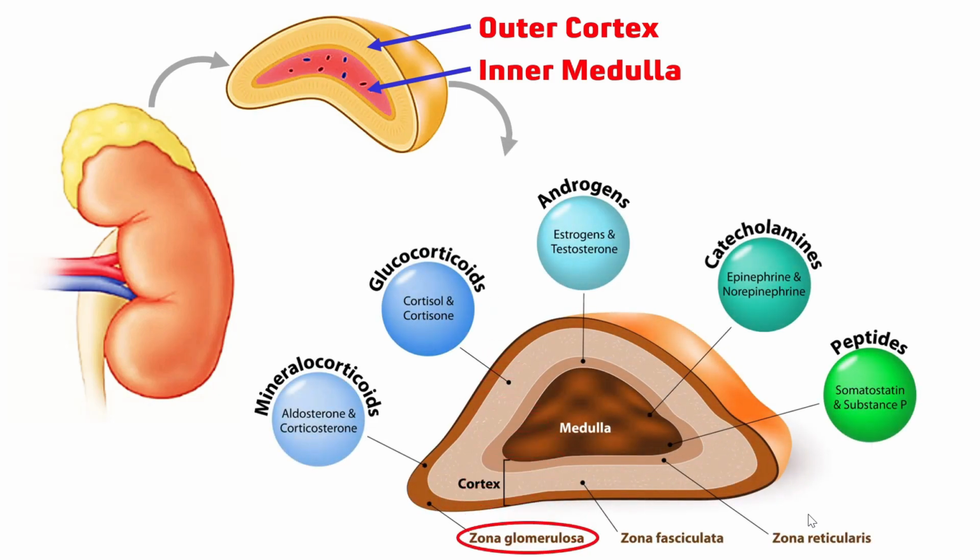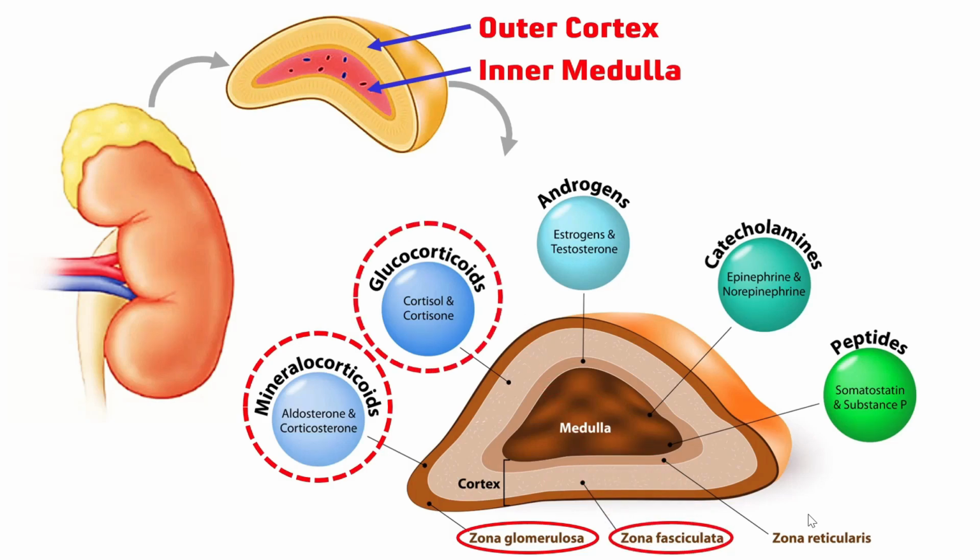1. Zona glomerulosa, that secretes mineralocorticoids like aldosterone and corticosterone. 2. Zona fasciculata, which secretes glucocorticoids like cortisol and cortisone. 3. Zona reticularis secretes androgens like dehydroepiandrosterone or DHEA, which stimulates the testes or ovaries to produce testosterone and estrogens